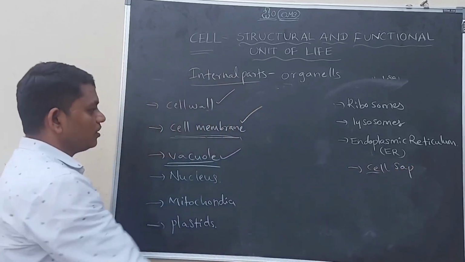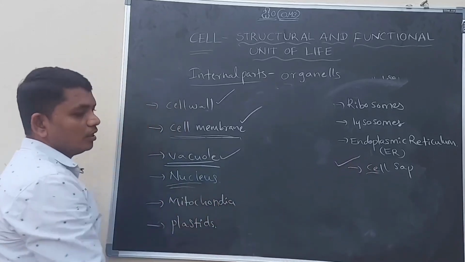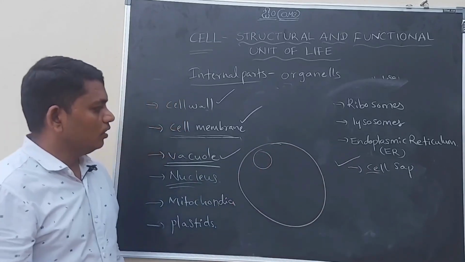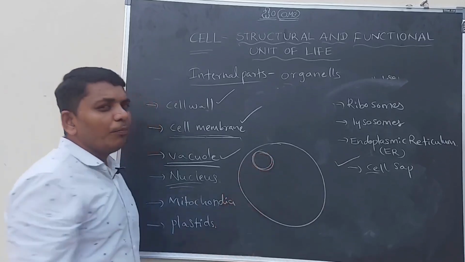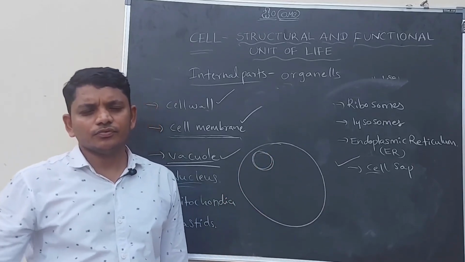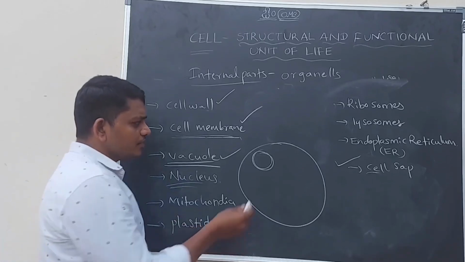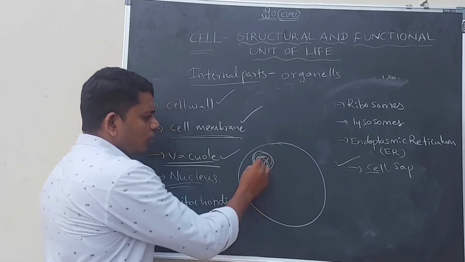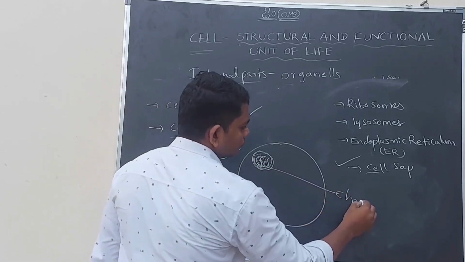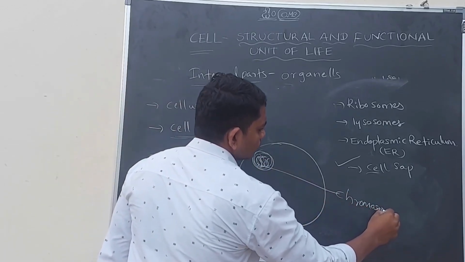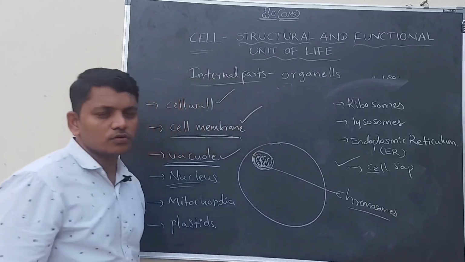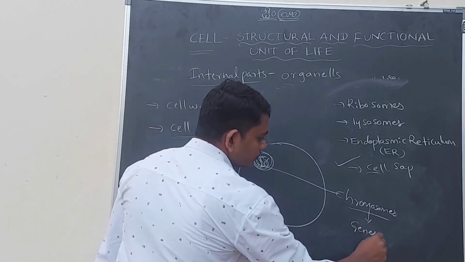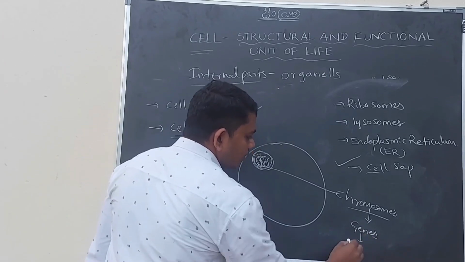Cell sap and vacuole are completed. Let us discuss the nucleus. The nucleus is an important organelle in the cell, which contains ribbon-like structures called chromosomes. Chromosomes contain genes. Genes contain DNA.